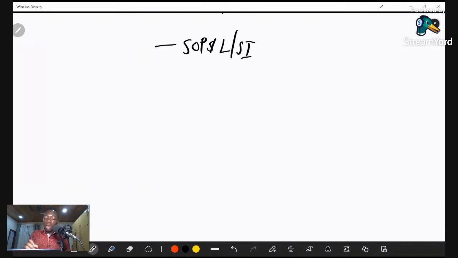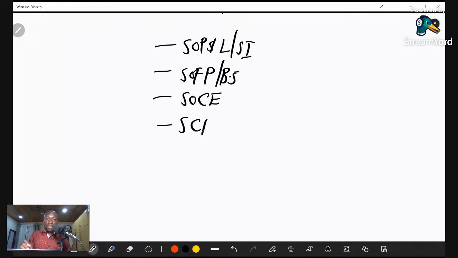We also have the statement of financial position. In old terms, we call it the balance sheet. We also have the statement of changes in equity, and they also have the statement of cash flow. These statements will be dealt with by those who will be measured in accounting.